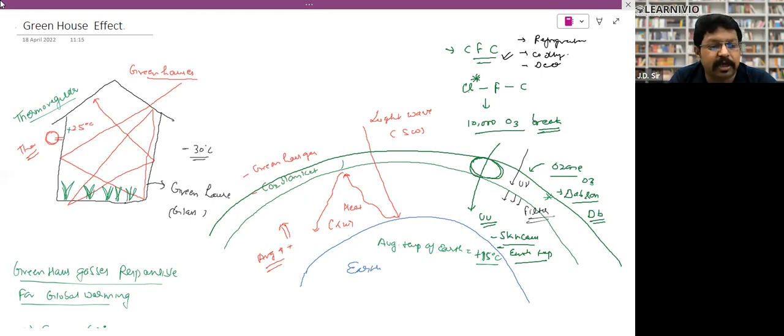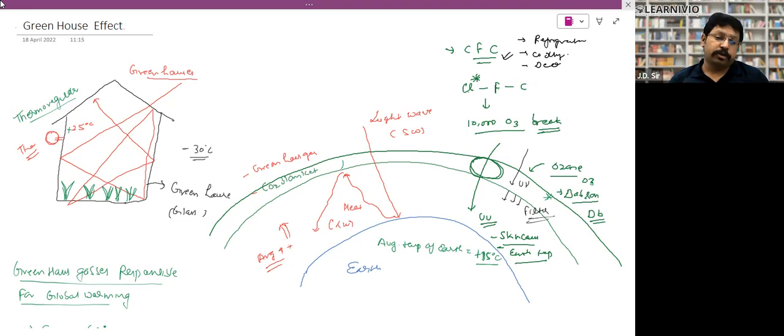That's why we never keep vegetables directly in the fridge or freezer, and there is a separate compartment at the lowermost part of the fridge, which remains covered, especially designed for vegetables. That is the reason. So in a nutshell, greenhouses are houses made up of glass, and they are used to grow vegetables.